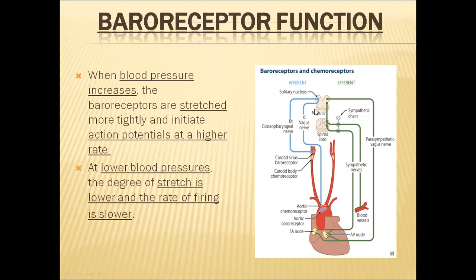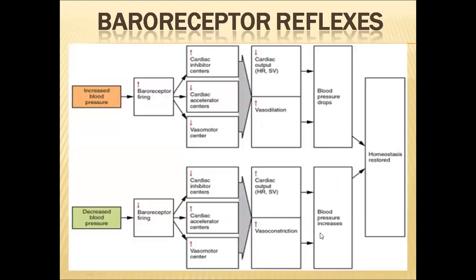When the cardiovascular center receives fewer impulses from the baroreceptors, the brain will understand that blood pressure is decreased and it is time to increase it. Accordingly, the cardio accelerator center will be activated and will stimulate the SA node and AV node to increase the contractions. In turn, blood pressure will be increased, and heart rate also will be increased.